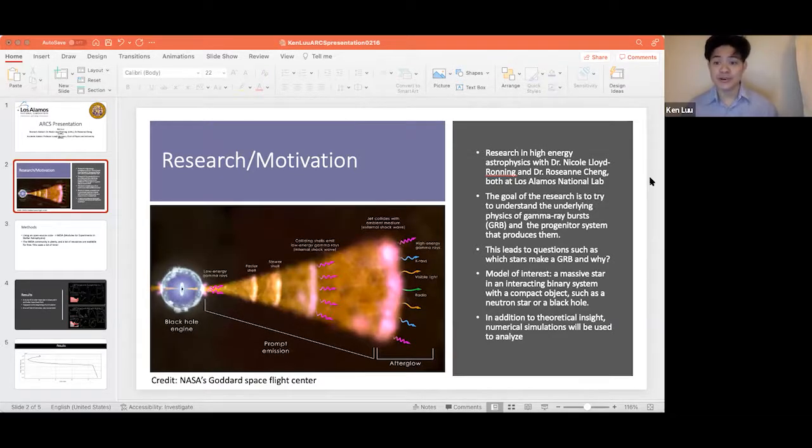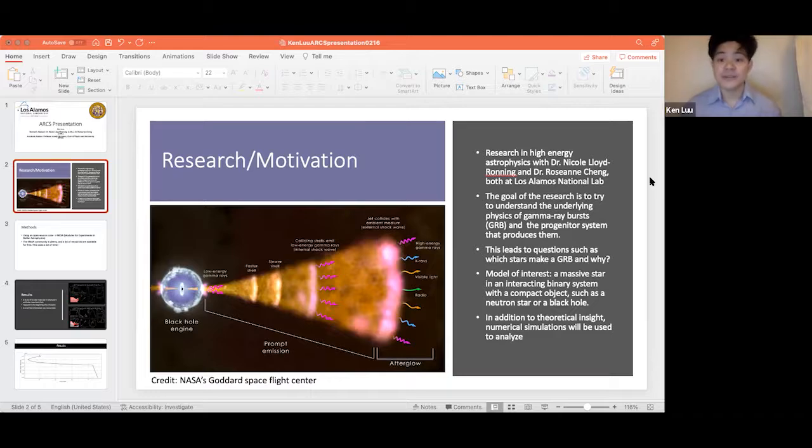Gamma ray bursts are the most luminous objects in the universe. The duration of the prompt gamma ray emission is a signature of how long a relativistic jet lasts during the black hole accretion disk system that powers gamma ray bursts. And this quantity provides information about the amount of mass in the disk and the angular momentum in the black hole disk system. And importantly, it is linked to the properties of the progenitor system.